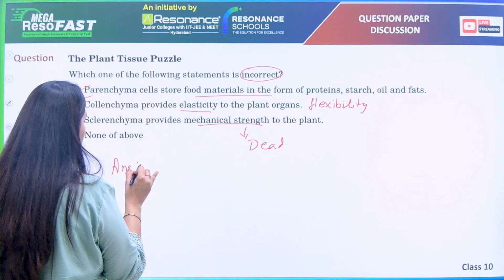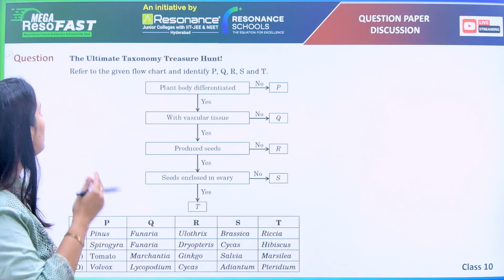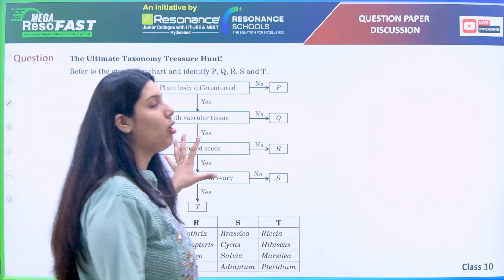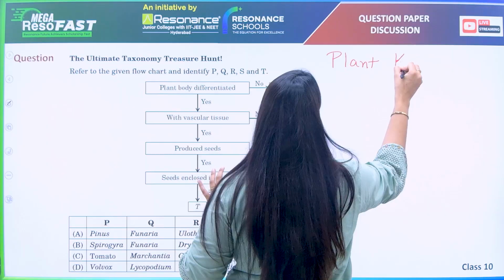So the answer is option B. Right. So the next is Ultimate Taxonomy Treasure Hunt. Basically, this taxonomy is related to your plant kingdom.